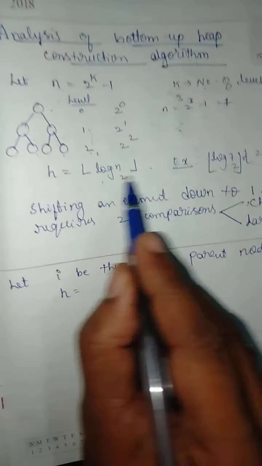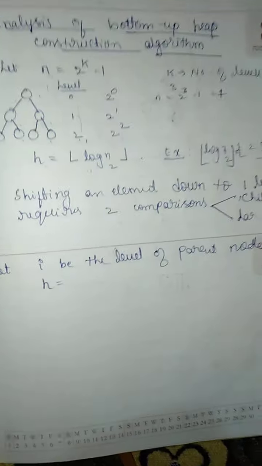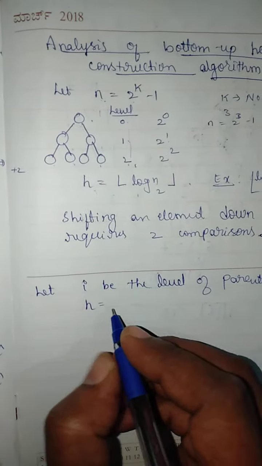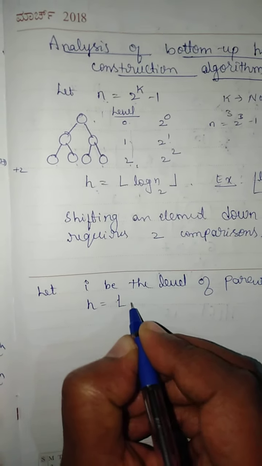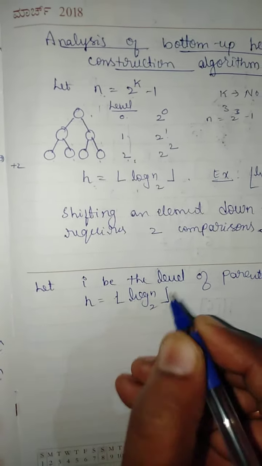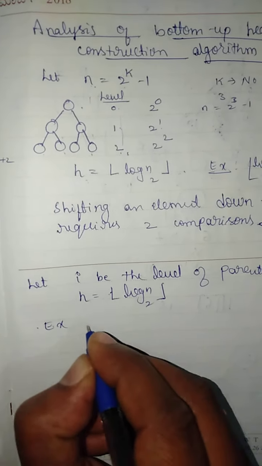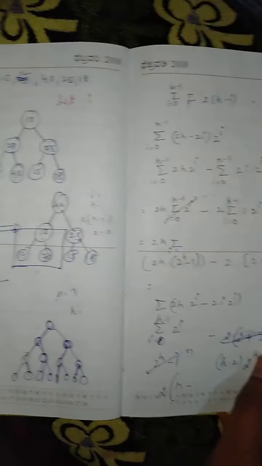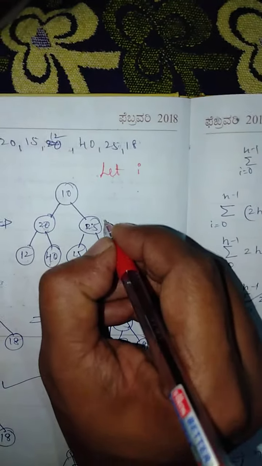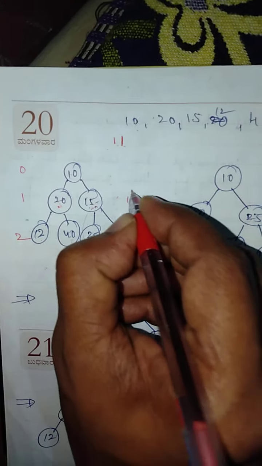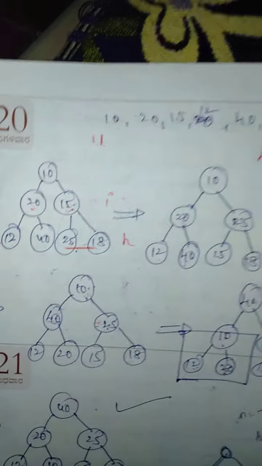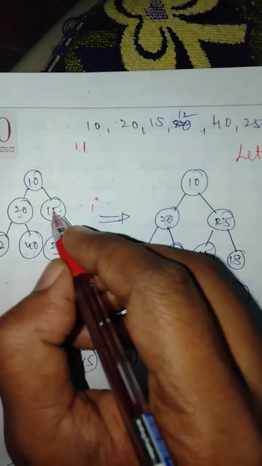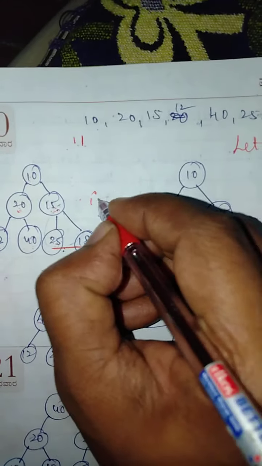What we got is that h is floor of log n base 2, and in this example h value is 3. Now consider any element at level i and the height h. Let us consider the element 15, which is at level i equal to 1,